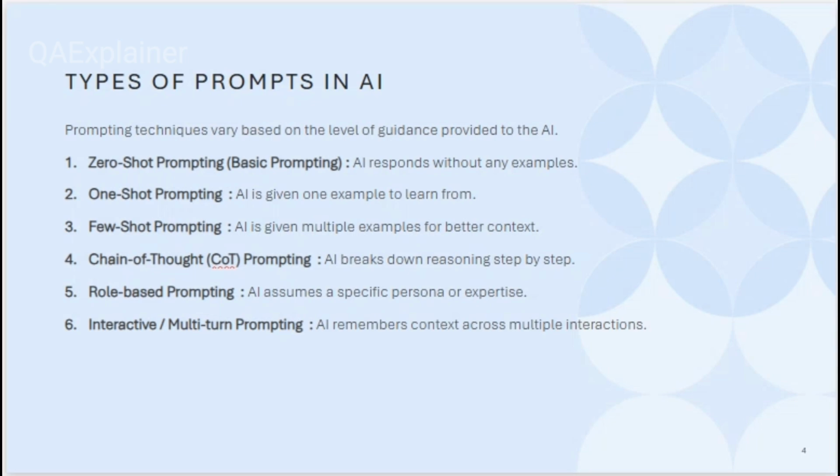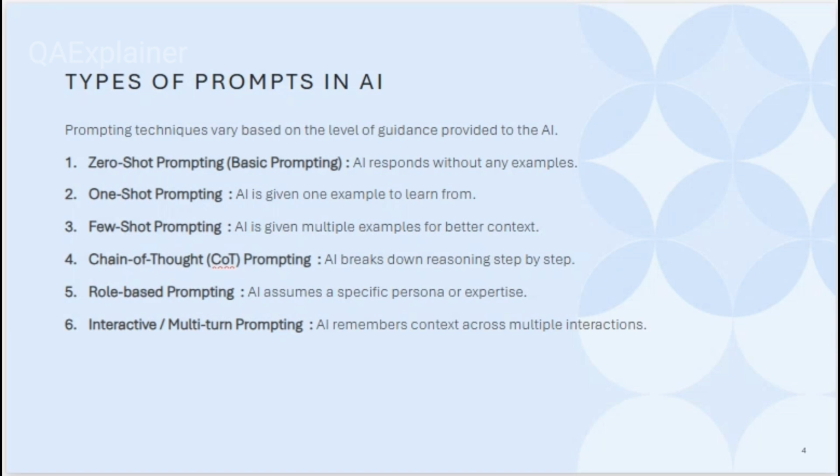A professional has to use other techniques apart from zero shot and one shot prompting. That is called few shot prompting. Few shot prompting is recommended: if you are asking something, always provide a couple of examples so you can get the proper response. Suppose I want to write test cases for a ball pen. I can say, give me test cases for a ball pen, with this as the example. Then it will understand what kind of context the user needs, and it will provide a proper response based upon my prompting. This technique is called few shot prompting.